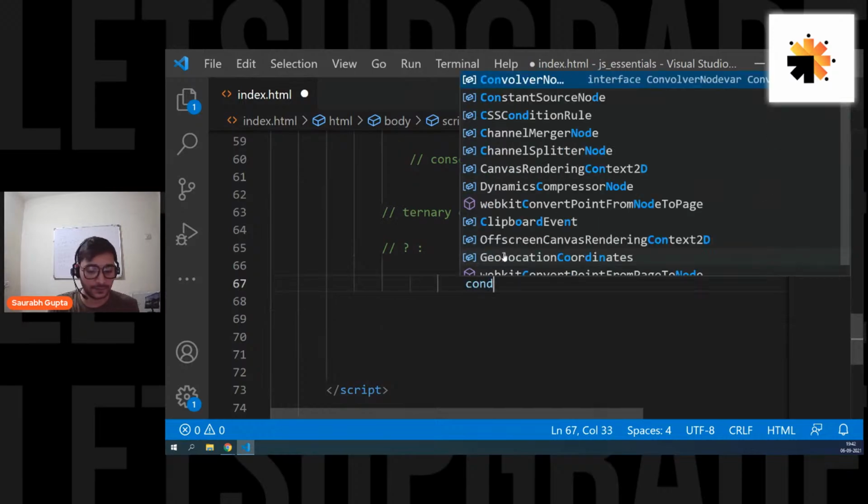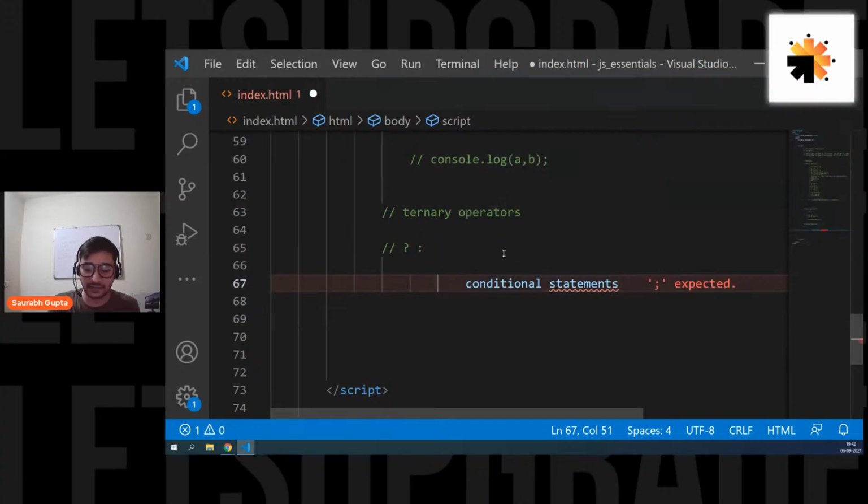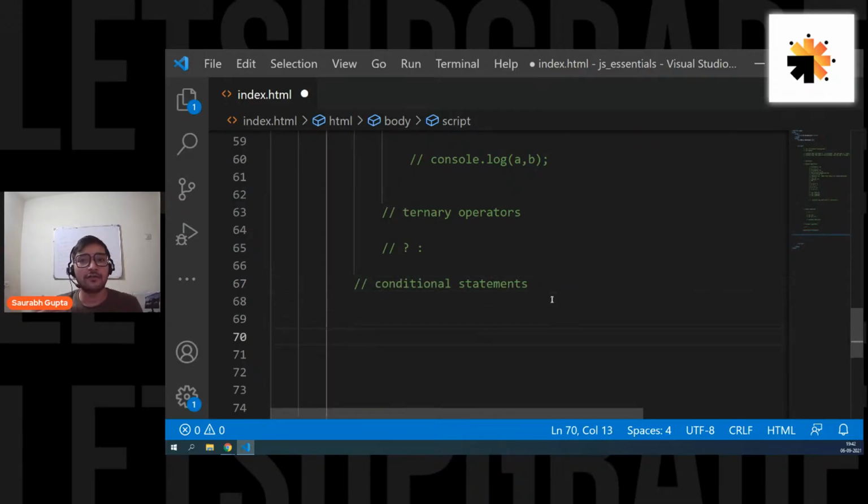That is conditional statements. And it will be really simple to understand because you have already learned something about it. Now, what is a conditional statement? What exactly is a conditional statement?